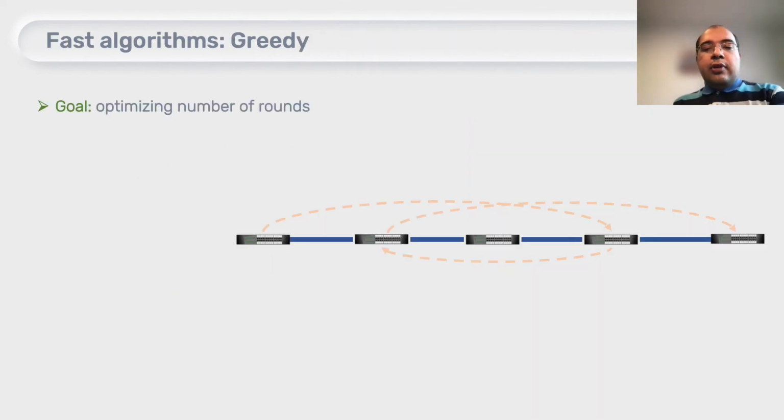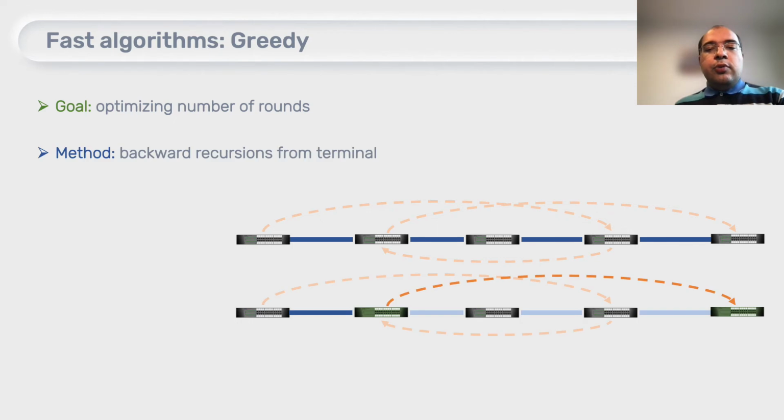The mixed integer program might run slow in large instances, so what can we do for those instances? We provide a series of algorithms. The first one is the greedy algorithm. Its main focus is on optimizing the number of rounds. And for that, we start from the terminal node, and step by step, we update as many switches as we can.